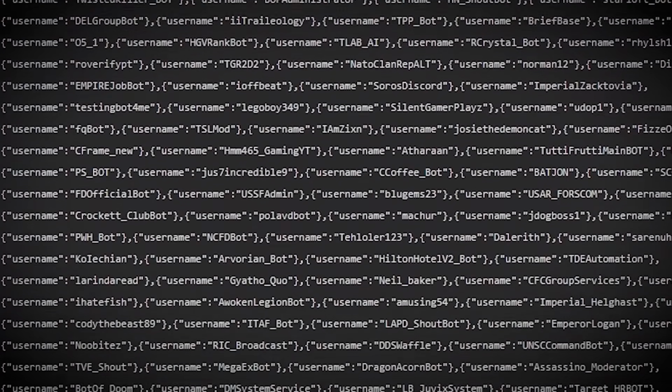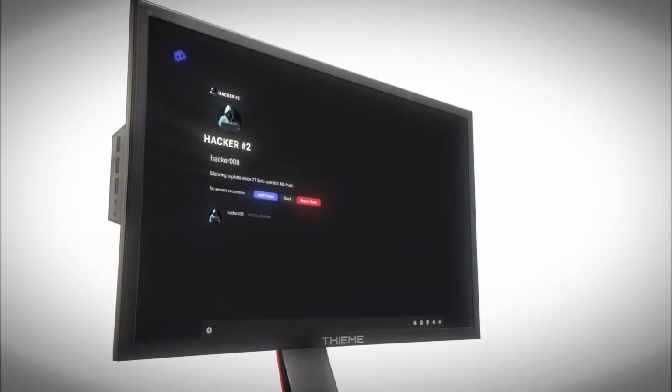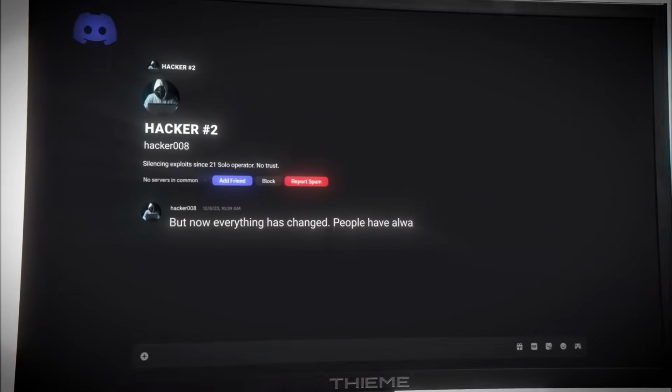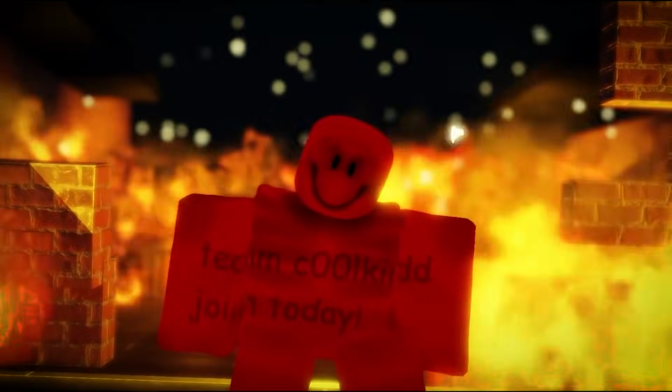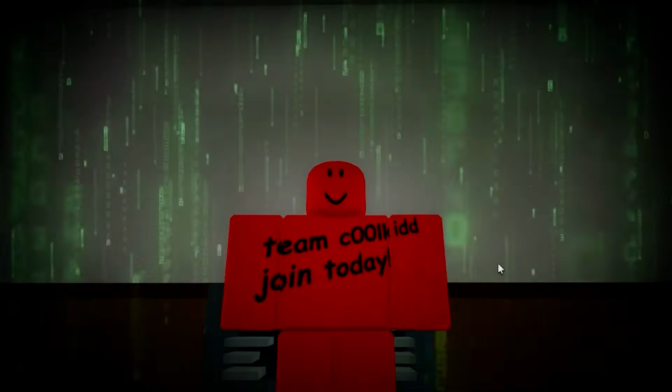Once they learn how those scripts actually work, curiosity turns into control. These are the notorious exploiters, players who modify, combine, and distribute their own tools. They don't just cheat in a game, they leave their mark on it. In the mid-2010s, one name defined this level: Cool Kid. What began as a single exploiter grew into a movement, the Cool Kid clan. They raided dozens of games, filling servers with flashing red text, distorted music, and their own logos.